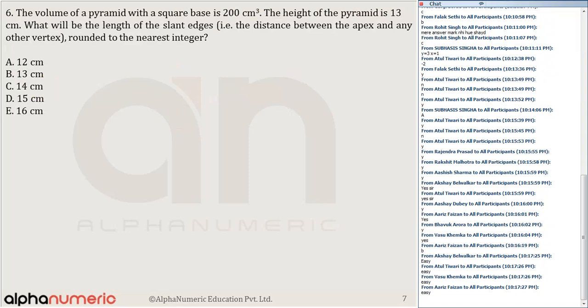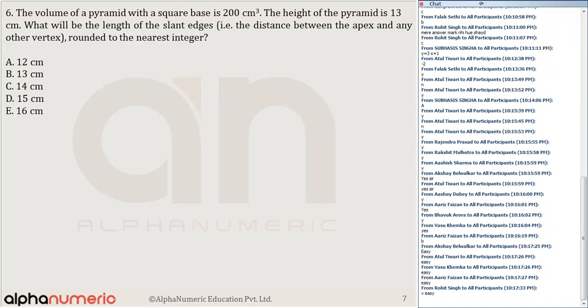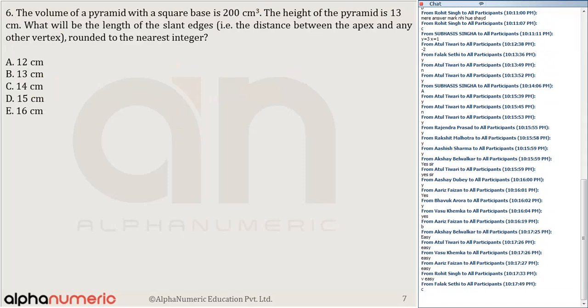Question number 6. For 6, the answer is, okay, very few of you have attempted, 70% of you have left this question. But I think this was something you should have done. I think this question, the answer is option number C, because we have done a lot of questions based on the pyramid in the mensuration topic. The answer is option number C, 14 centimeters. Only 13% of you have got it right.